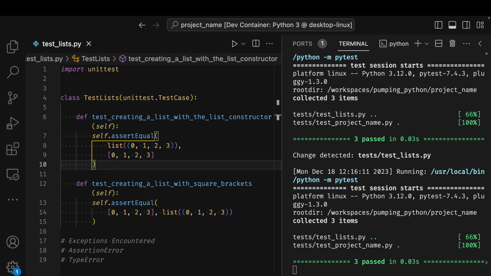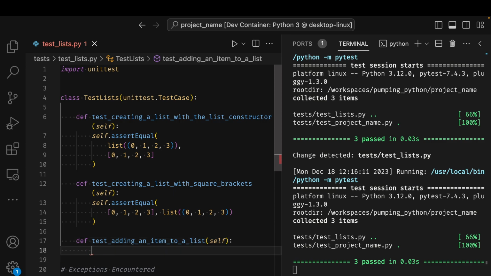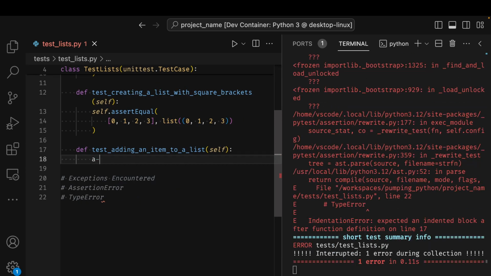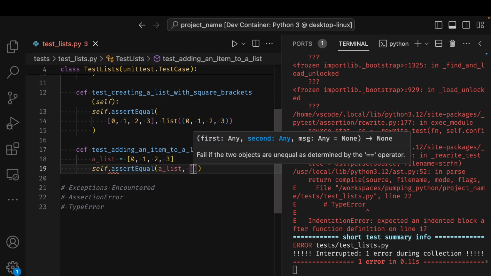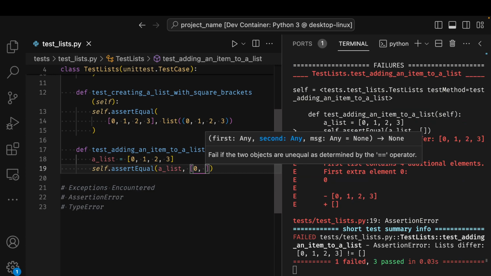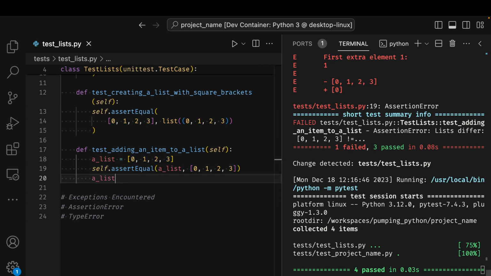So how do I add items to a list after the list exists? I'm going to add a test for it. Let's say test adding an item to a list. The append method exists for this reason. So I create a list, say 0, 1, 2, 3, self.assertEqual. Let's test what the list contains. I name the list a_list, and I check it contains the exact thing that I put in it. And then I call append on it.